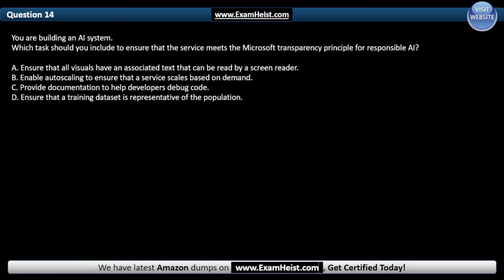And the correct answer is C. Provide documentation to help developers debug code.